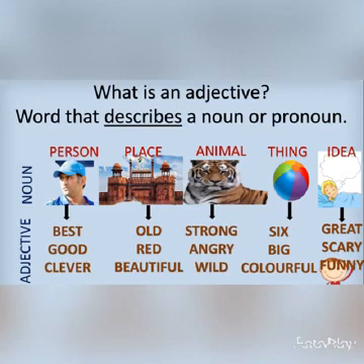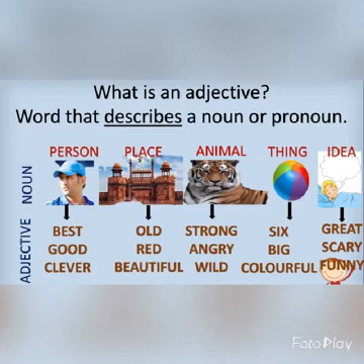An adjective is a word that describes a noun or pronoun. Remember kids, an adjective is a describing word, and it describes a noun or pronoun. Or you can say that it adds meaning to a noun or pronoun.